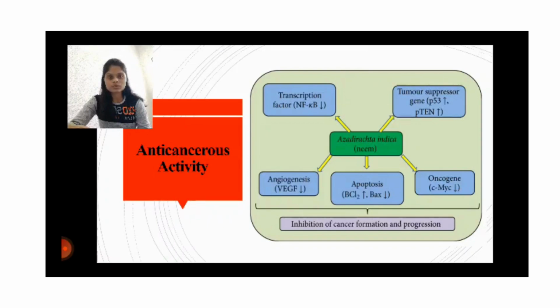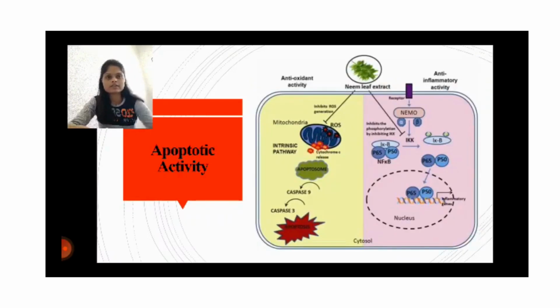It downregulated cell survival proteins and Bcl-2 and upregulated the proapoptotic proteins, that is p53 and BAX. Then we will see the apoptotic activity. In the apoptotic activity, Bcl-2 and BAX play an important role in the regulation of the apoptotic process. Any alteration in Bcl-2 and BAX causes the development and progression of tumors.